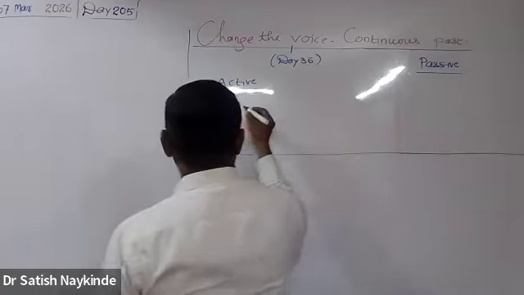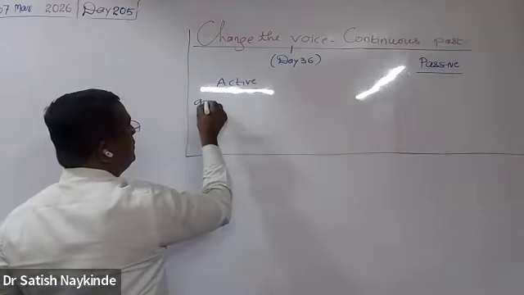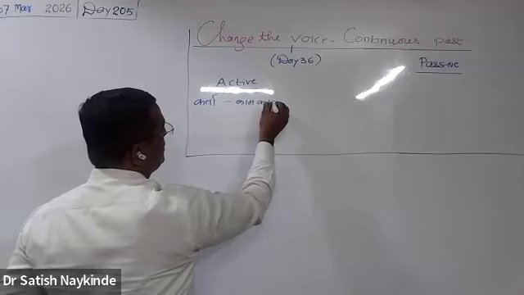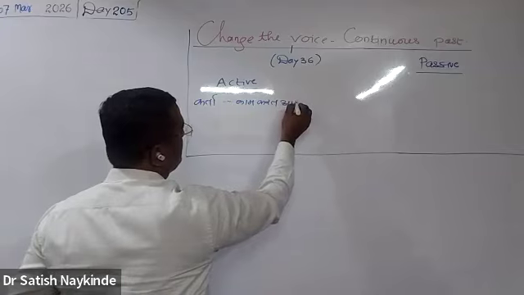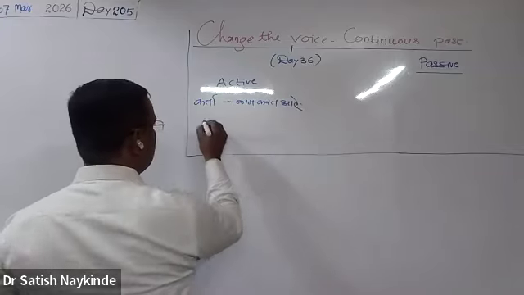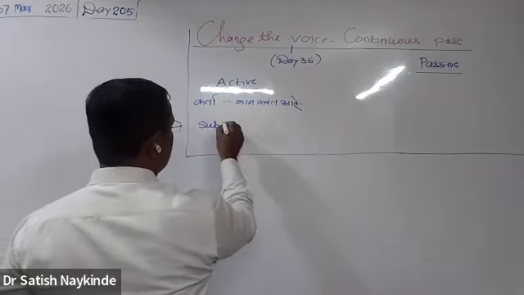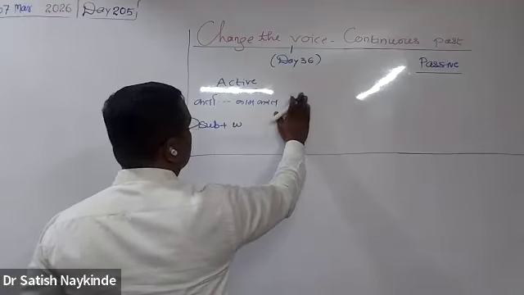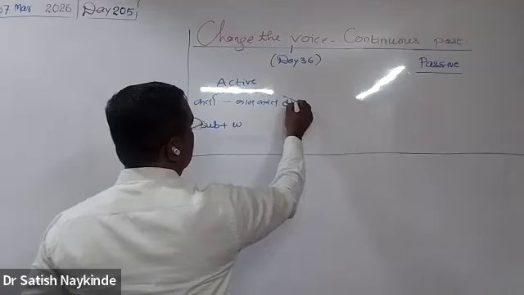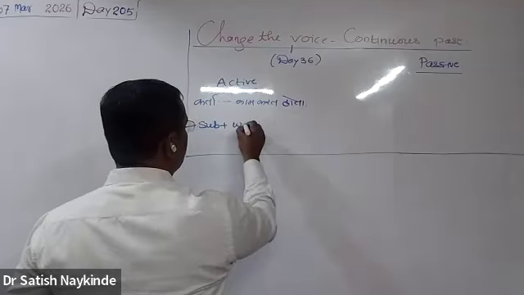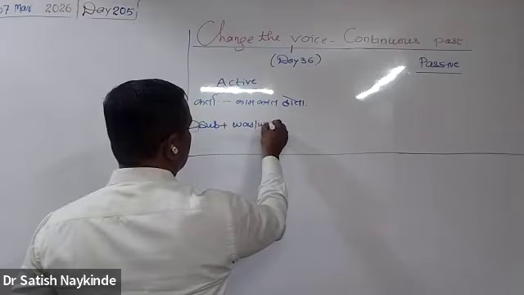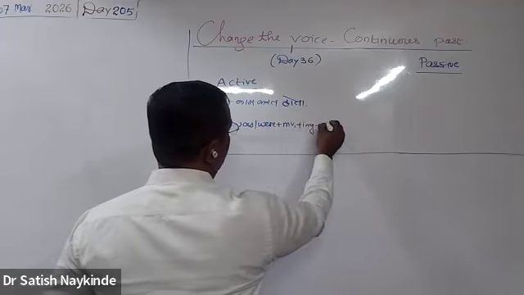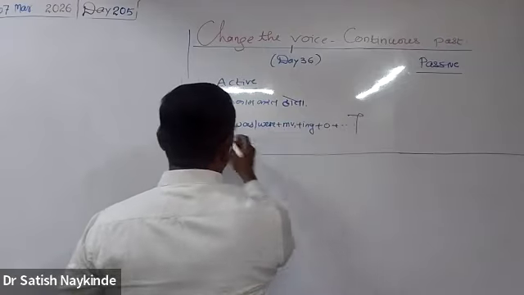The construction is going to be like this: subject plus, sorry, was, were, main verb first form, ing, object, remaining part, full stop.